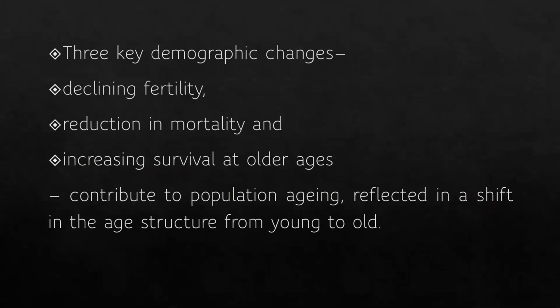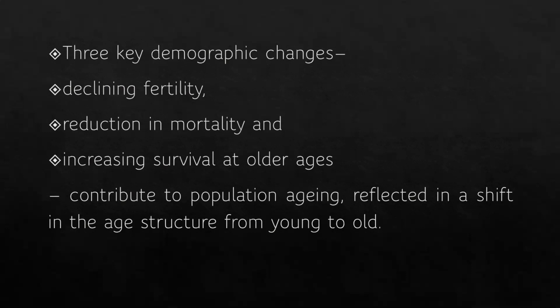Now there are three components which are responsible for the process of aging, and these components are the demographic changes or the demographic processes like declining fertility, reduction in mortality, and the increasing survival at older ages, or you can, in other words, say increasing life expectancy. Now, what does declining fertility do? Declining fertility will bring down the number of children, the population of children. So that's how declining fertility plays a role in the onset of aging.